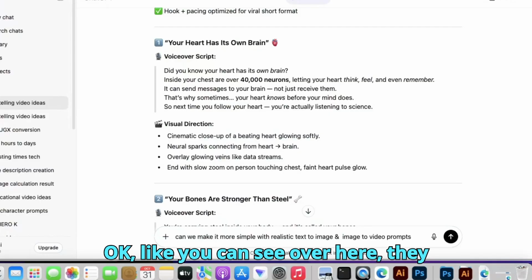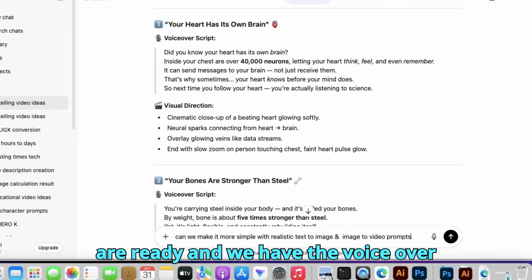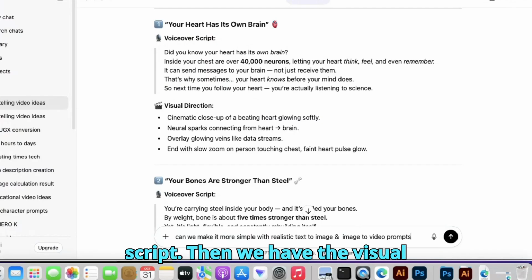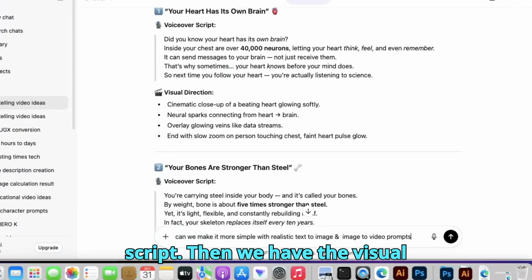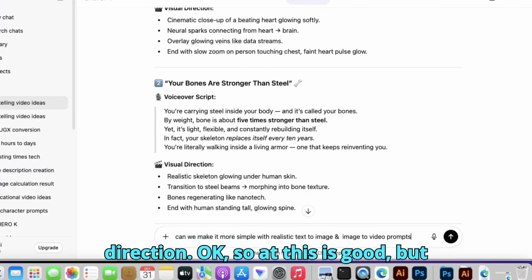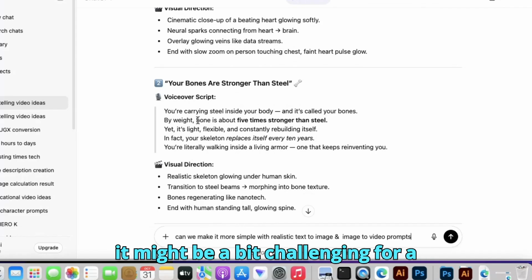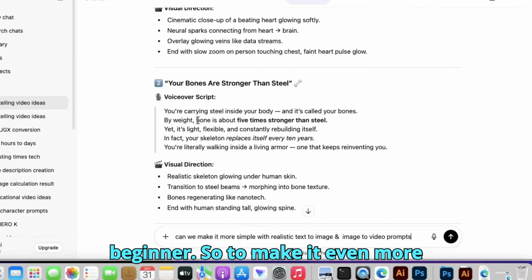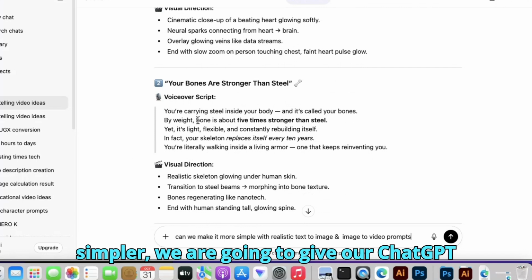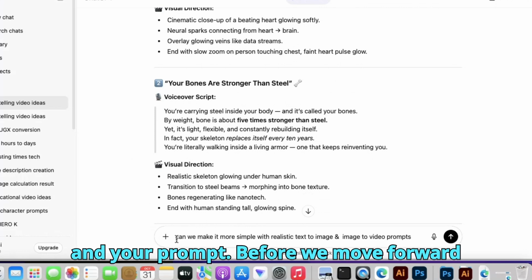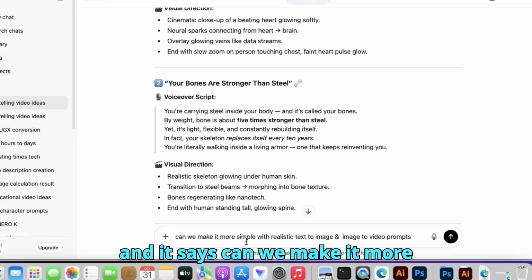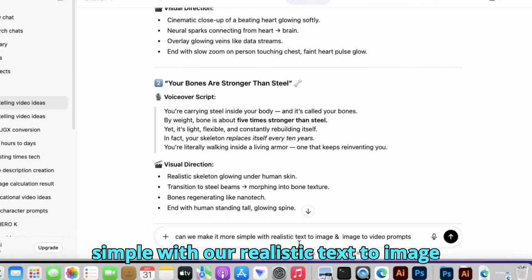Okay, like you can see over here, they are ready. And we have the voiceover script. Then we have the visual direction. Okay, so this is good, but it might be a bit challenging for a beginner. So to make it even more simpler, we are going to give ChatGPT a new prompt before we move forward. And it says, can we make it more simple with a realistic text to image and image to video prompts?